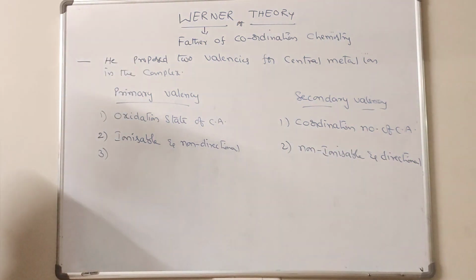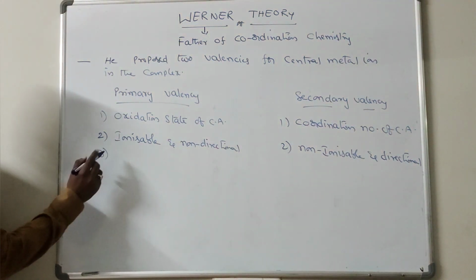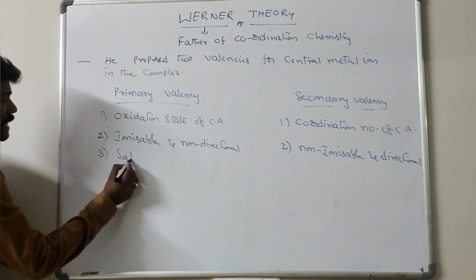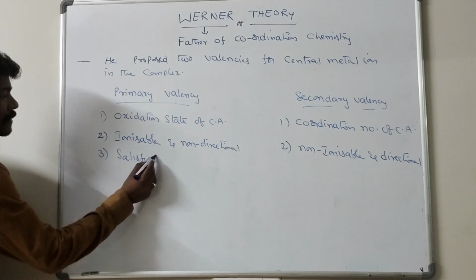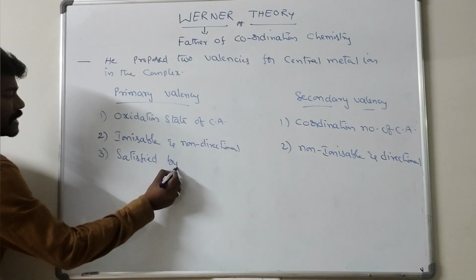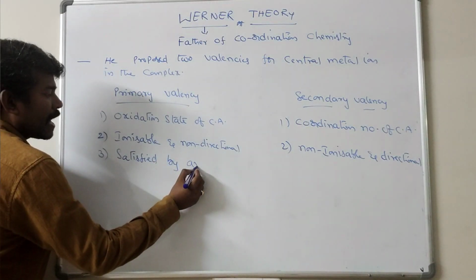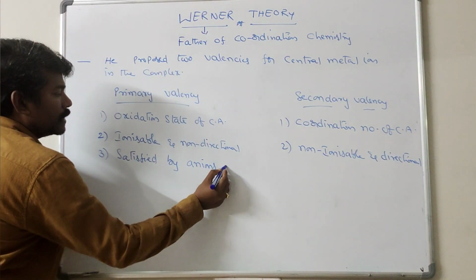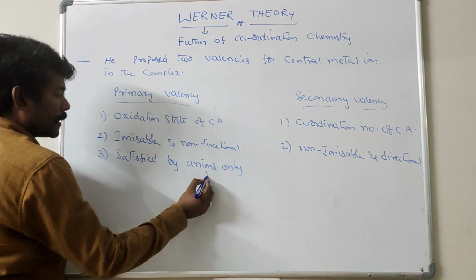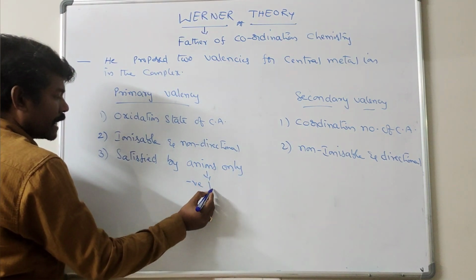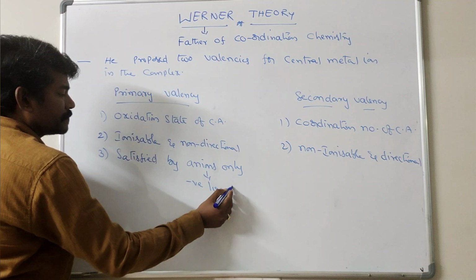The third point is that primary valency is satisfied by anions only, which are negative ligands.